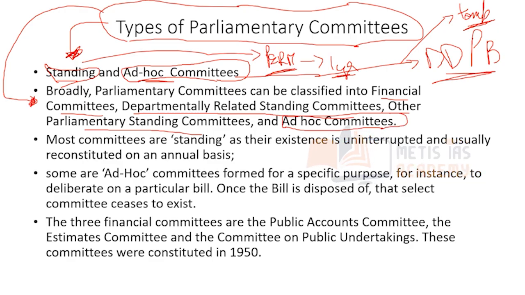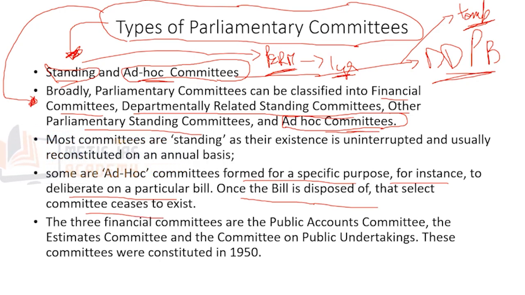Now, the ad hoc committee is something that we discussed already. Basically, they are formed for a specific purpose, for instance, to deliberate on a particular bill. For example, if they want to deliberate on the digital data protection bill, for that very particular purpose a committee is formed. And once this bill is discussed and certain recommendations are given by the committee, that is, once the bill is disposed of, that committee is going to cease to exist. And this is what we call an ad hoc committee. Okay, this is the first type of committee.